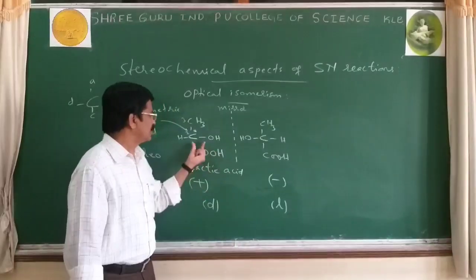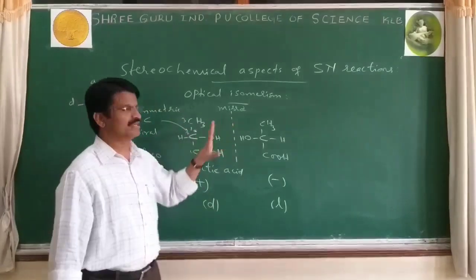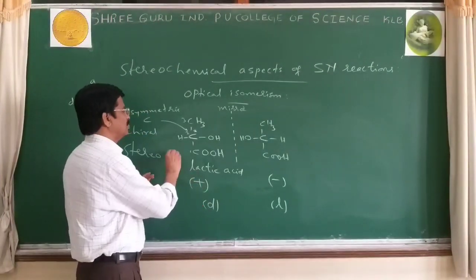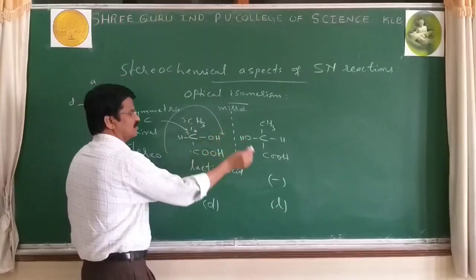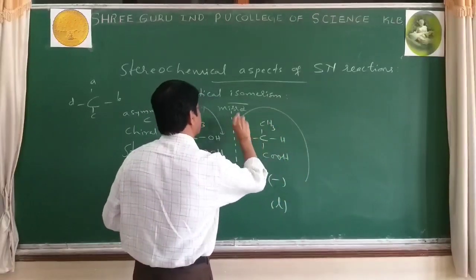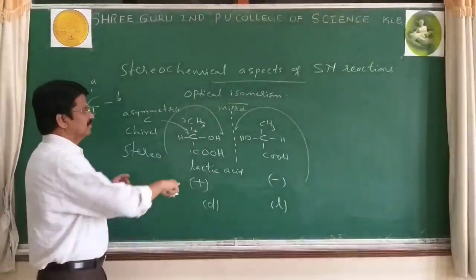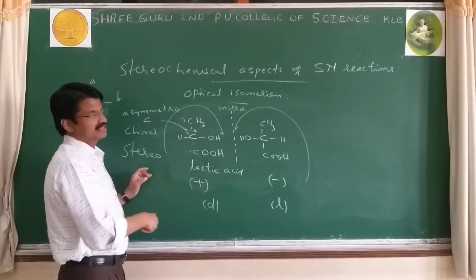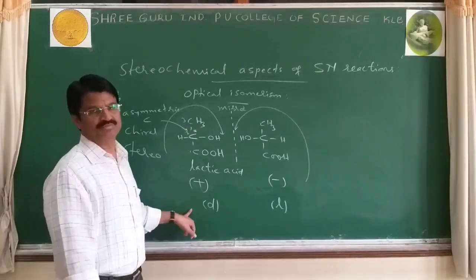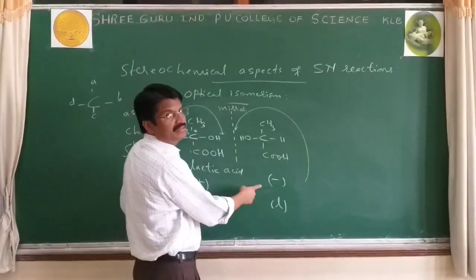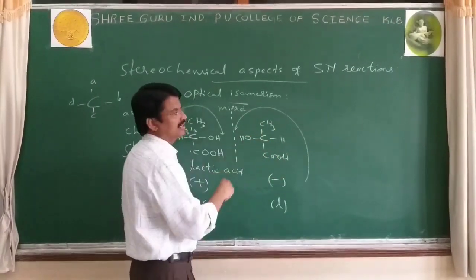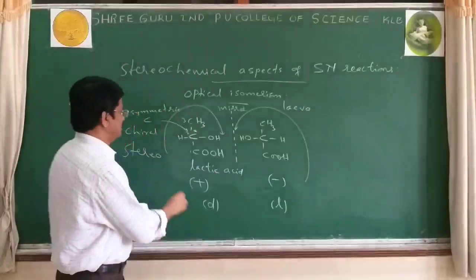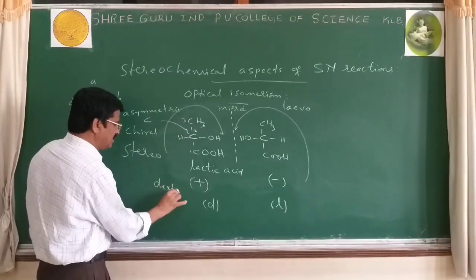Therefore, structural formula same, molecular formula same, but they differ by the first molecule rotating in clockwise direction and second in anti-clockwise. If it is clockwise direction, sign given as plus or D, that is dextro. Then levorotatory, laevo.